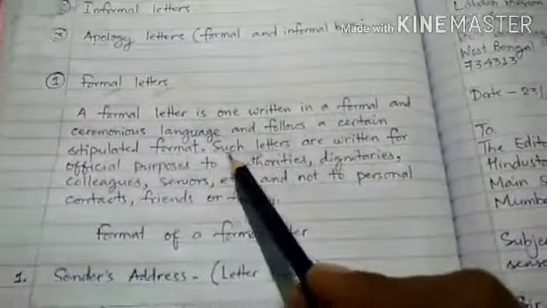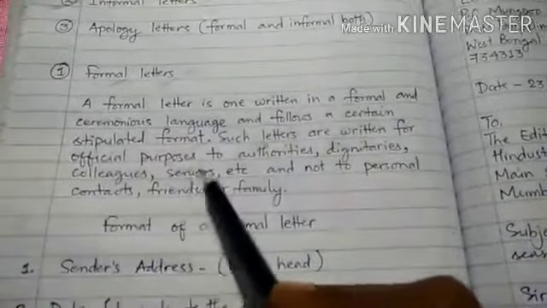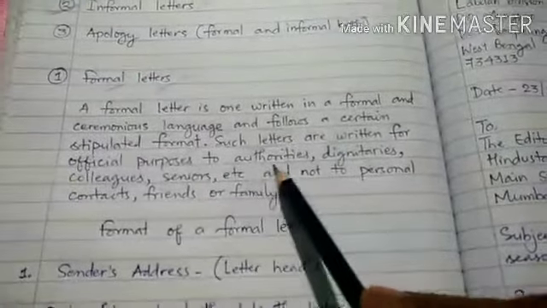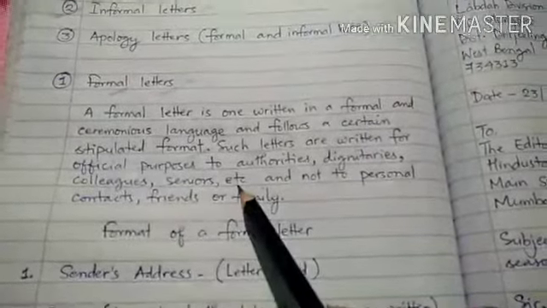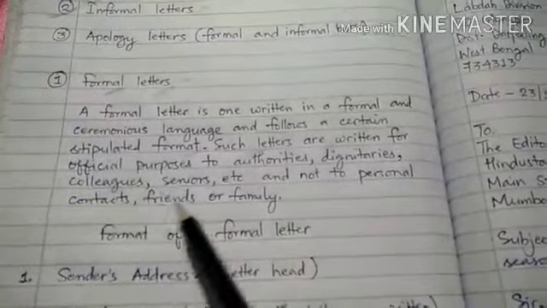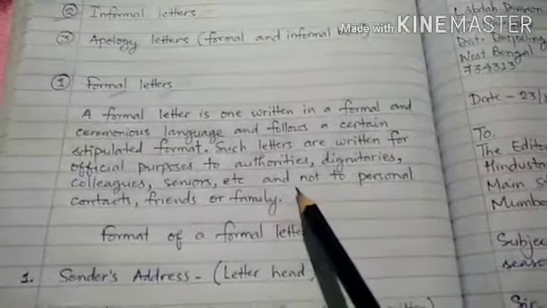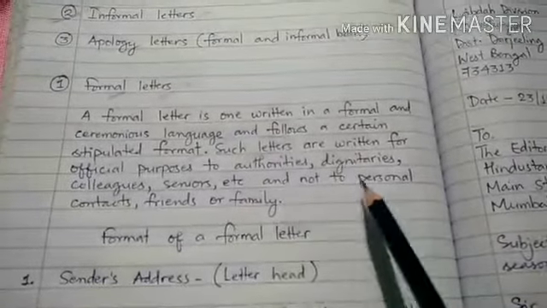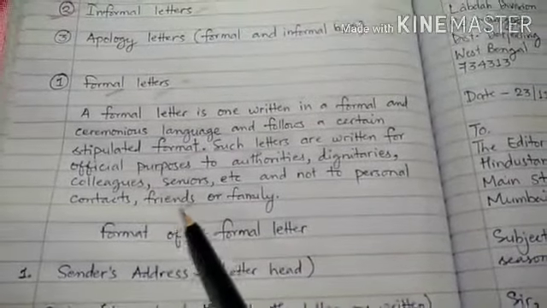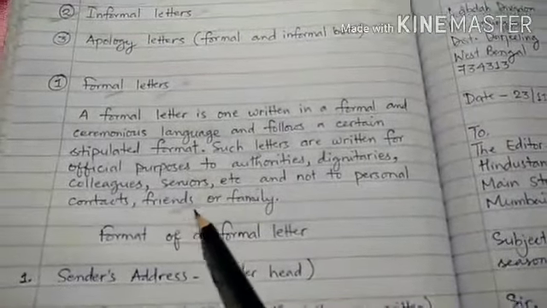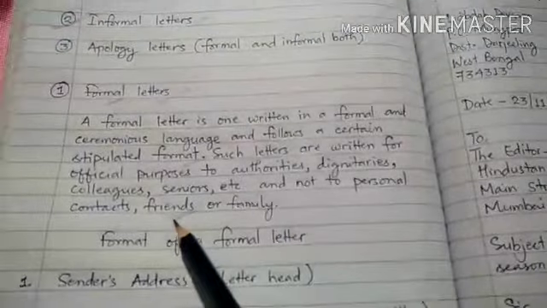Formal letters are written for official purposes to authorities, dignitaries, colleagues, seniors, etc., and not to personal contacts, friends or family. When we write a letter to our personal contacts, families or friends, the letters become informal letters.